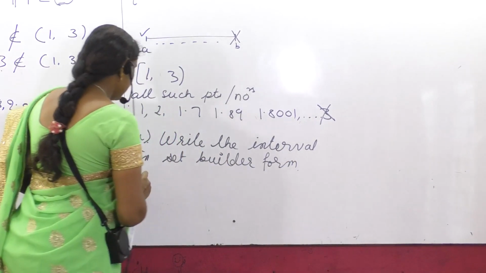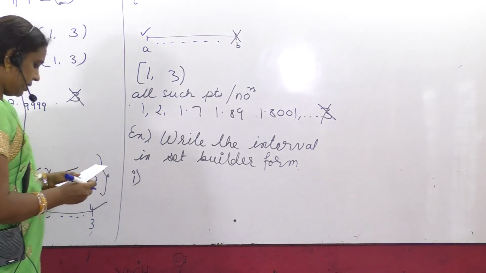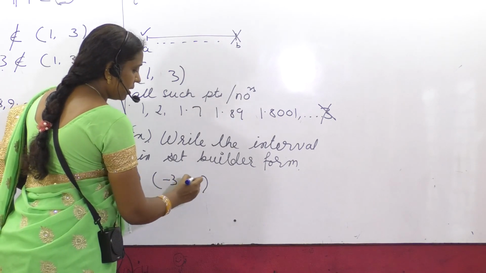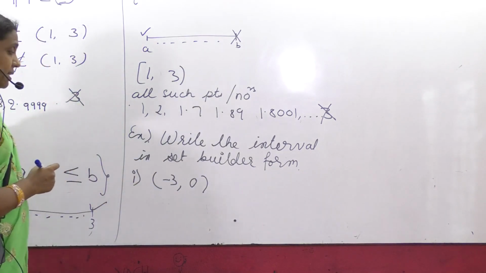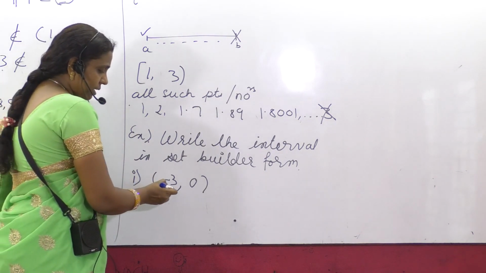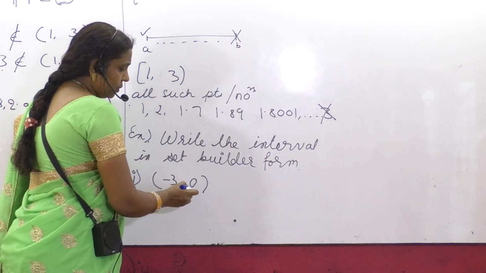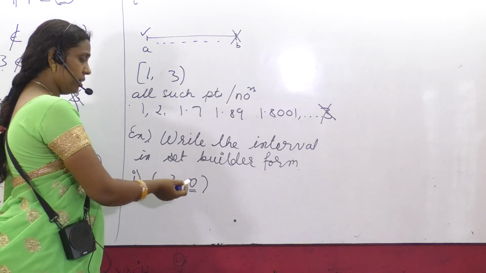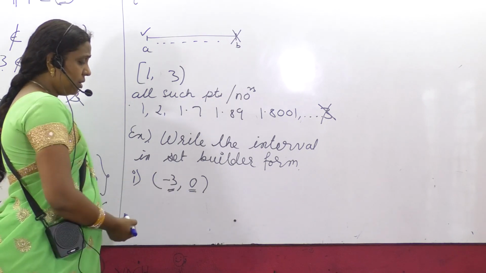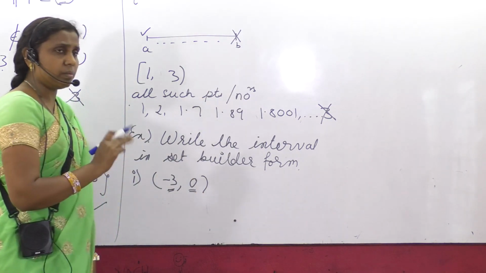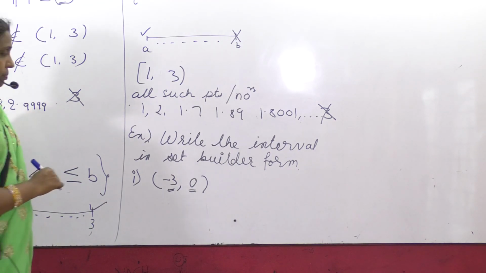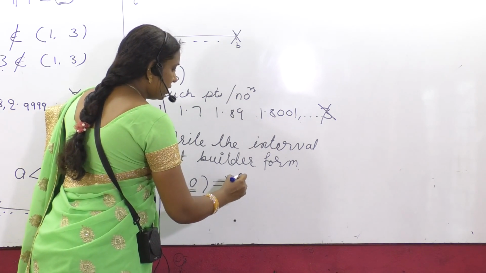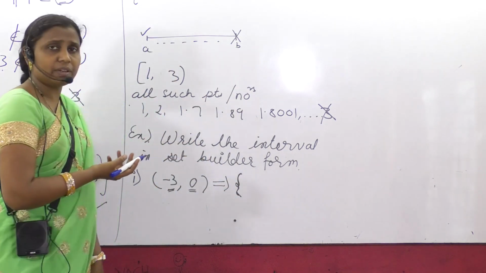First question: what are they saying? Open interval -3, 0. What does it mean? -3 is the lower limit and 0 is the upper limit. Comparatively, among negative numbers, 0 is maximum. That's why -3, 0; you should not write 0, -3. So the given is correct. So what is the answer for this? Set builder form means what to do? You have to build a statement over there.